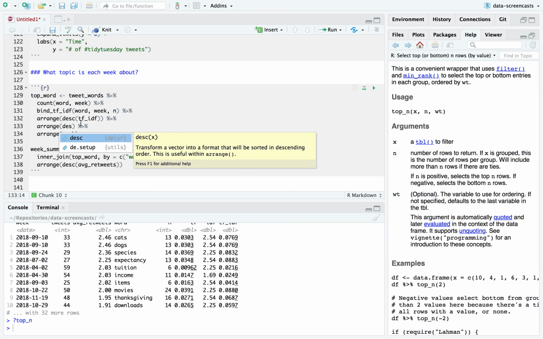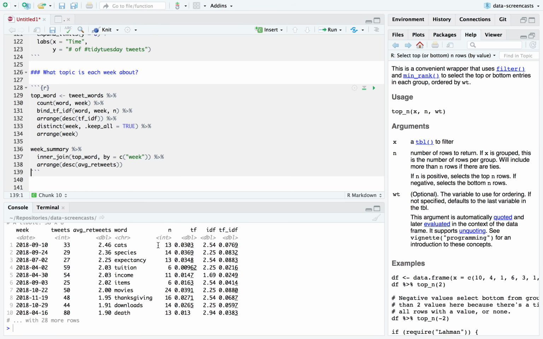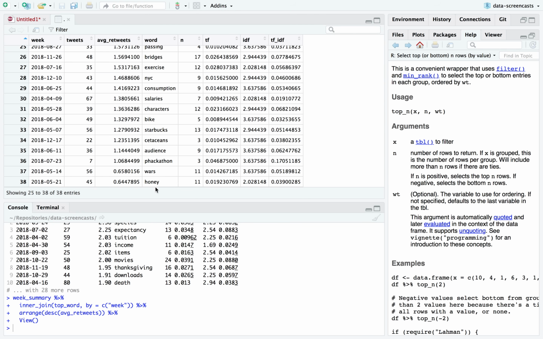I've just arranged by descending TFIDF, I can say distinct week, keep all equals true, and now there'll only be one for every week. It'll randomly have selected it. So there was one about cats. We know it was also about dogs. There was one about species. I think this is a life expectancy one, a tuition one. These are our most retweeted on average. And it just is kind of nice to not just say, oh, this week was the most popular, but actually say, oh, these were the most popular topics in one word.